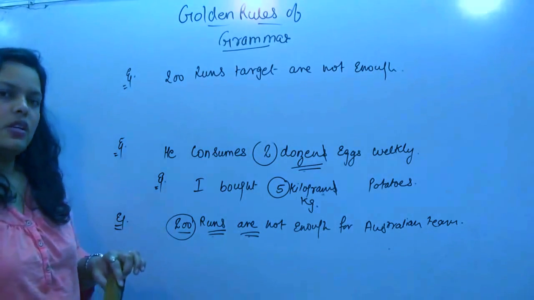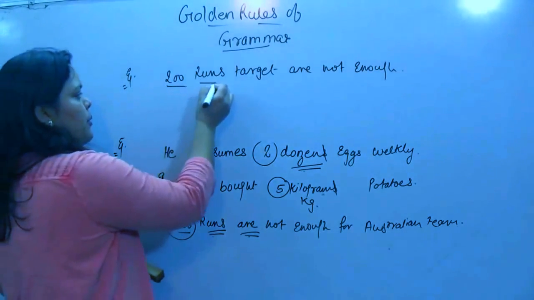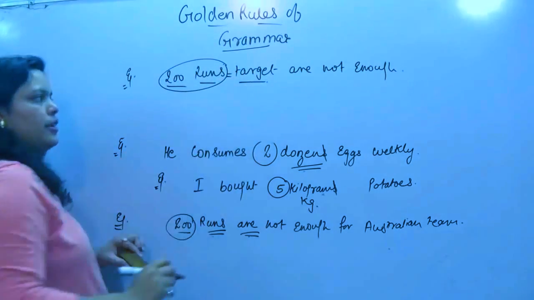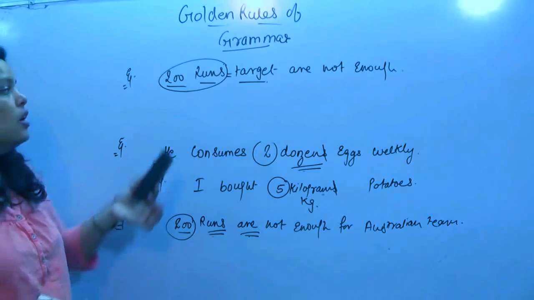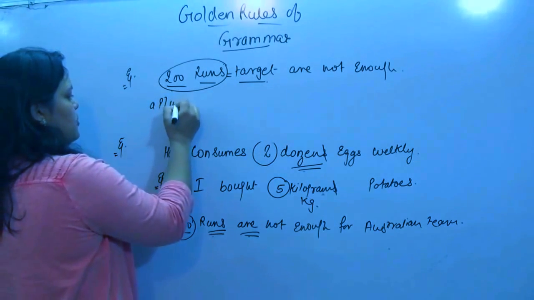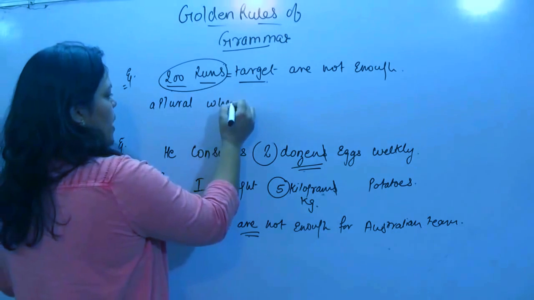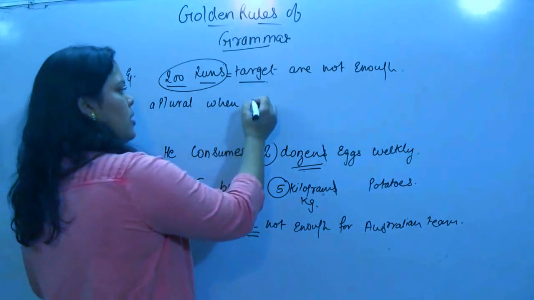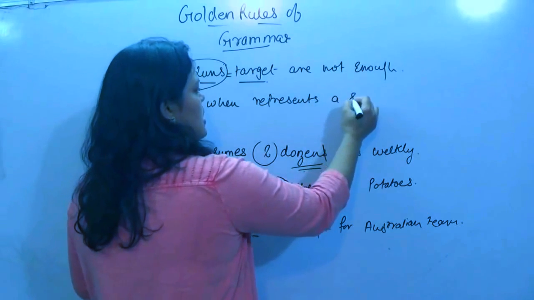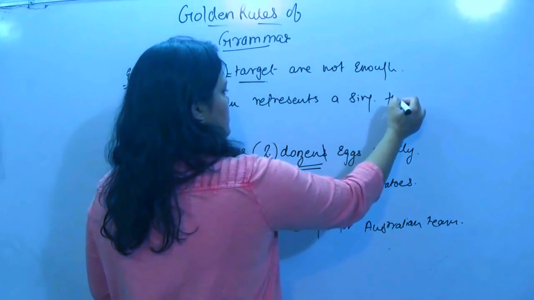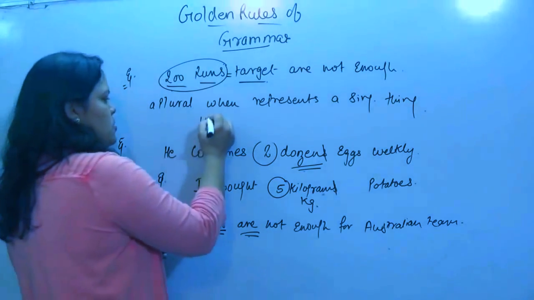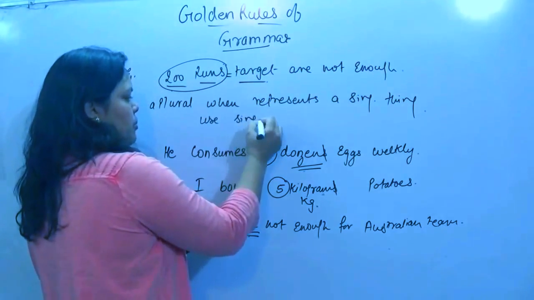Now what happens? Now 200 runs, a plural thing, is equal to a target, which is a single thing, no? Again I'll repeat. When a plural thing represents a single thing, use single form.